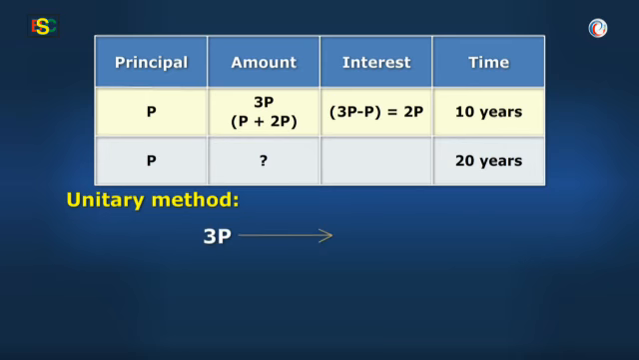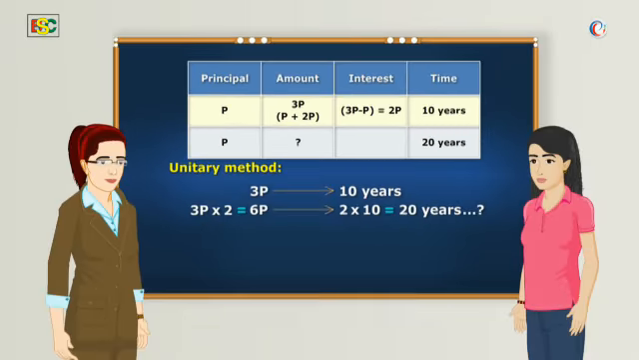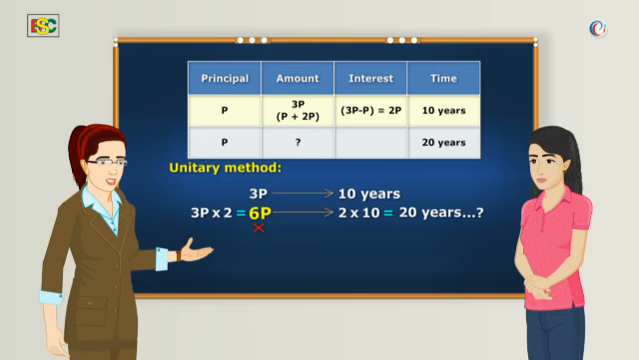No. Triple in 10 years. So 6 times in 20 years. Please help. Why are you so confused, Vidya? Neither it will become 4 times nor 6 times in 20 years.